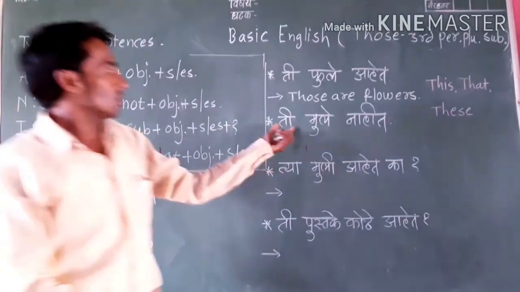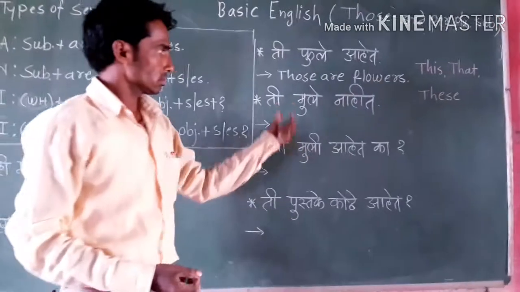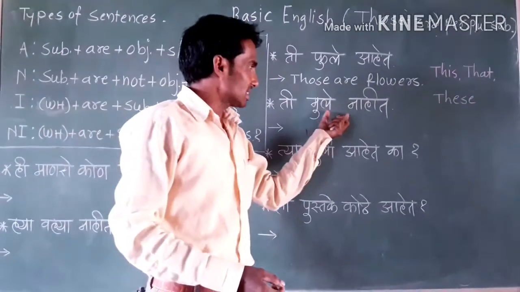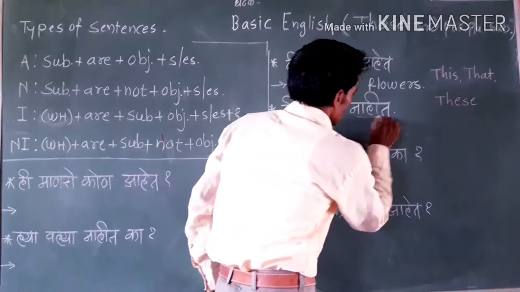Then look next sentence: ती मुले नाहीत. What is the type of this sentence? The type of this sentence is negative. Why? Because they use nahit.